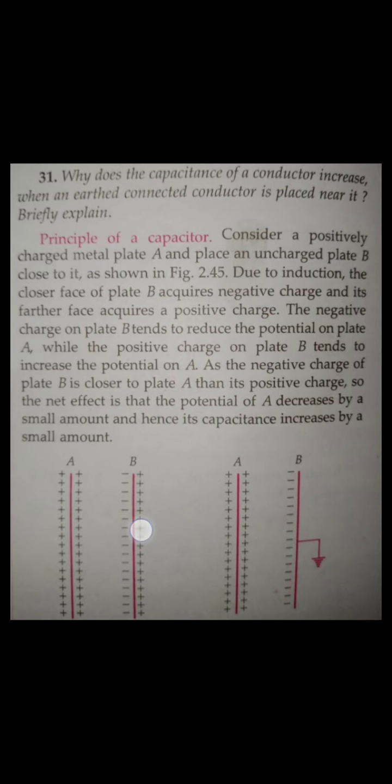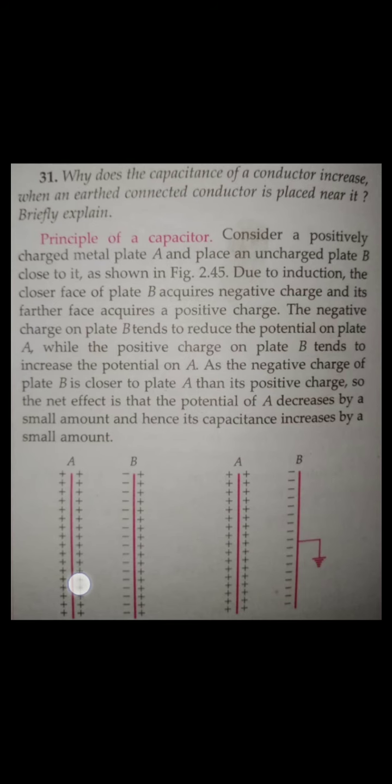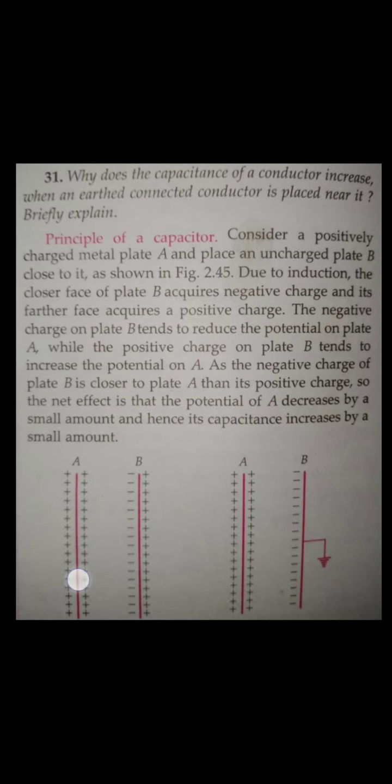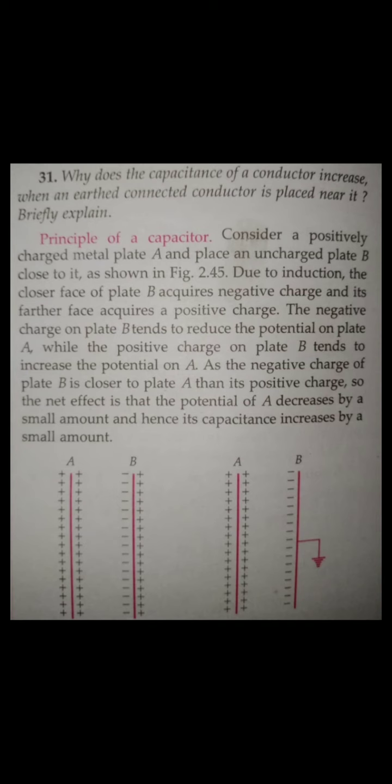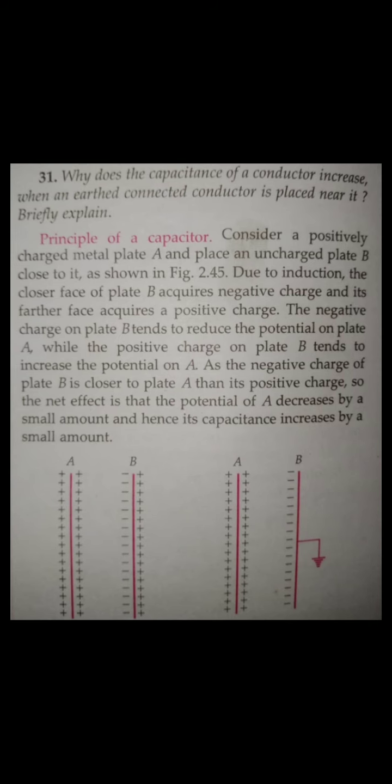As I explained, the negative charge on plate B tends to reduce the potential of plate A. You know how? Because positive and negative will combine and cancel out, so the effective charge reduces. If the charge reduces, what about the potential? It also reduces, because potential V is equal to KQ by R. Now in the next case, what happens?